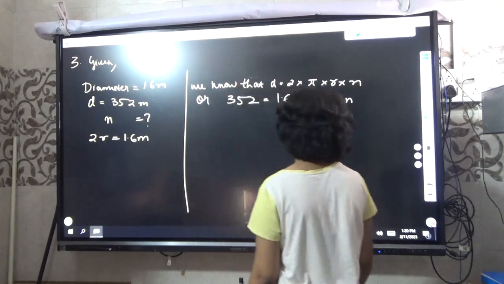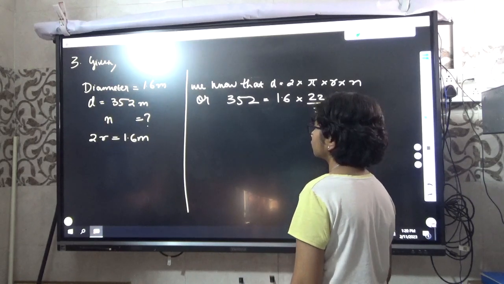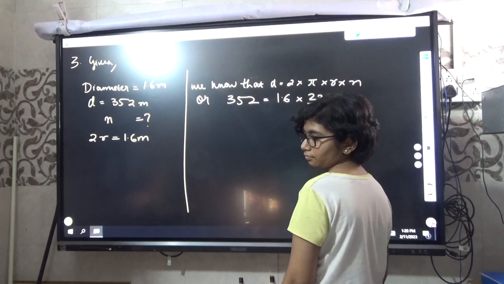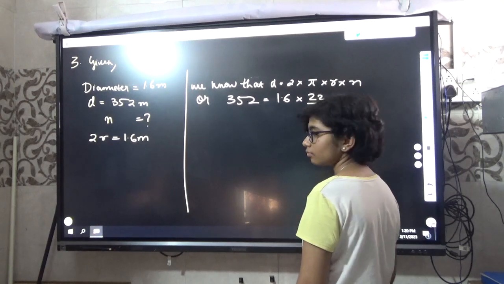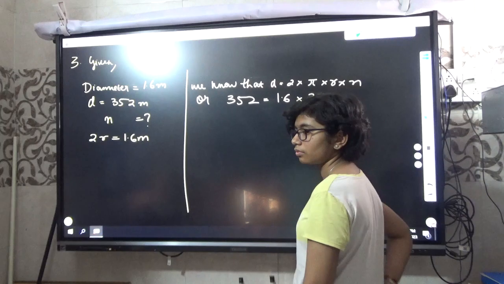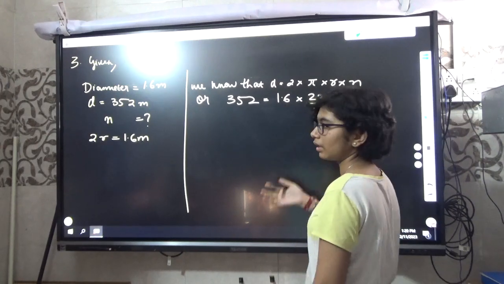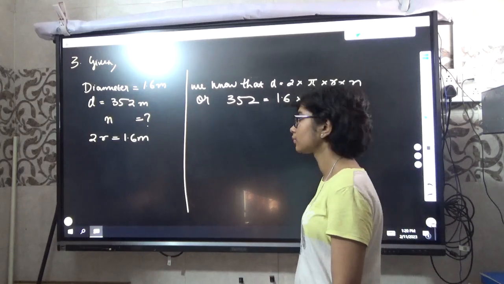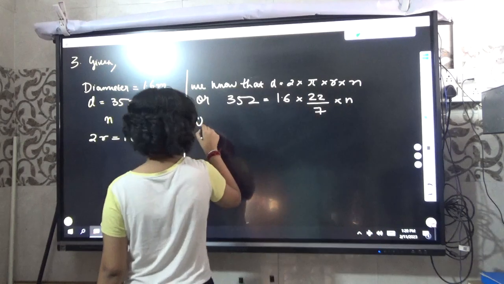So what is the trick here? Diameter is given, so we know that 2r is given. So in place of 2r we have directly put 1.6. Or you can convert diameter to radius by dividing by 2, but this is much easier. Now you have to find out the value of n. So you have to solve it, let me try.